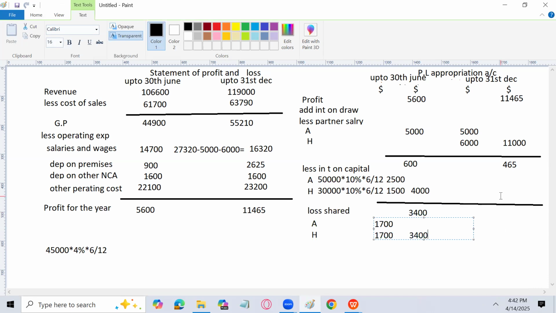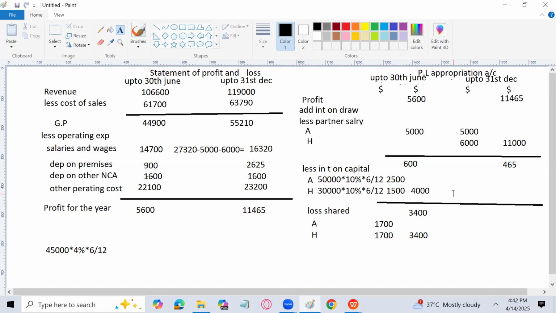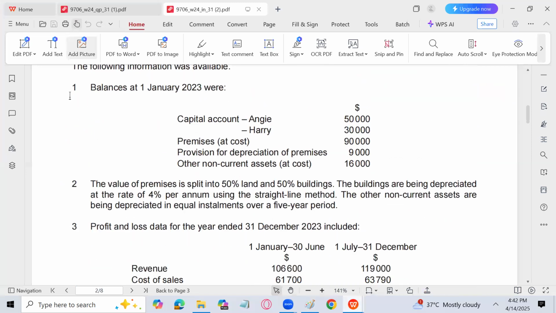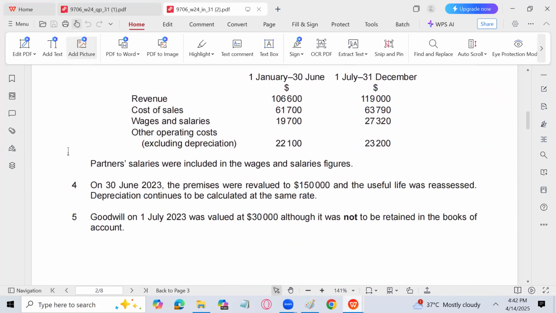Now, for the next part, the capital account will change. The percentage will remain the same, 10% for 6/12, but the balance of the capital account will change. Why? Because of the goodwill. If you just look at the question, we have been given goodwill also, that is 30,000. So goodwill we have to prepare. Let's prepare the capital accounts.